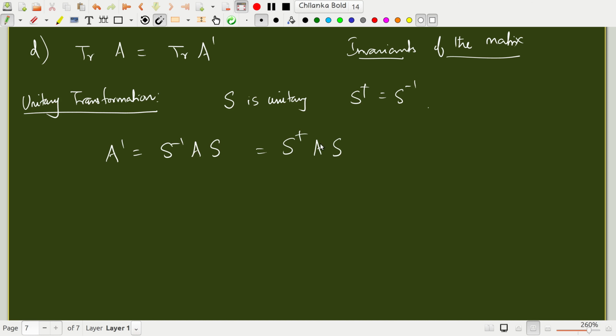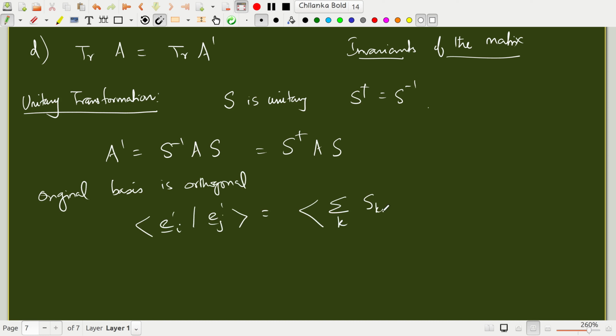What is so special about a unitary transformation? Suppose the original basis is orthogonal. Now the question is, what about the transformed basis? Is it also orthogonal? Now we find it out. E_i prime dot E_j prime is summation over k of S_ki E_k, dotted with summation over r of S_rj E_r.